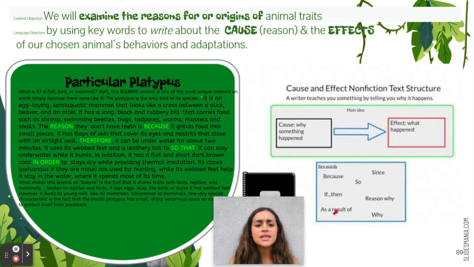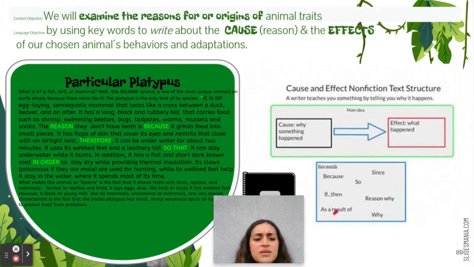It has flaps of skin that cover its eyes and nostrils that close with an airtight seal. Therefore, it can be underwater for about 2 minutes. It uses its webbed feet and leathery tail so that it can stay underwater while it hunts. In addition, it has a flat and short dark brown coat in order to stay dry while providing thermal insulation. Its claws, poisonous if they're male, are used for hunting, while its webbed feet help it stay in the water, where it spends most of its time.